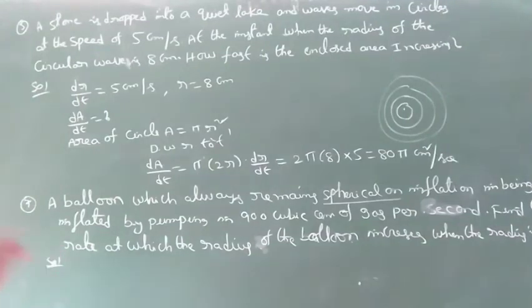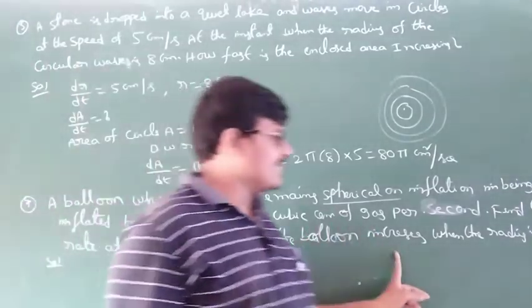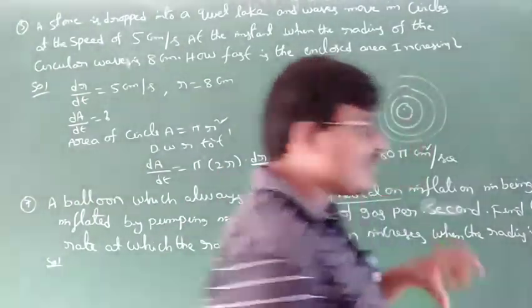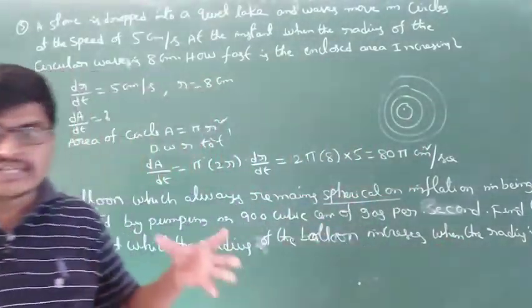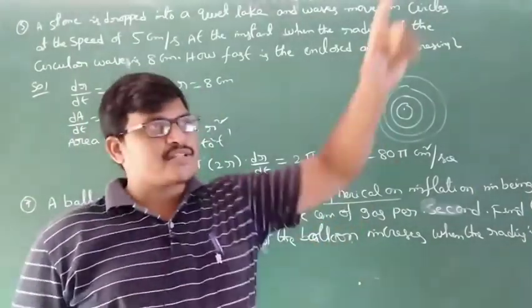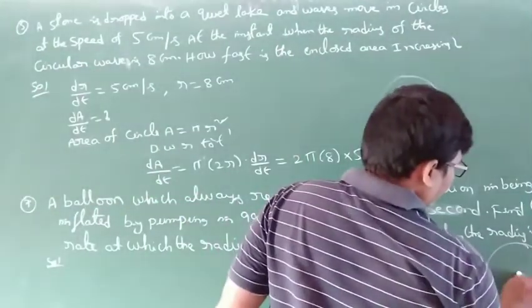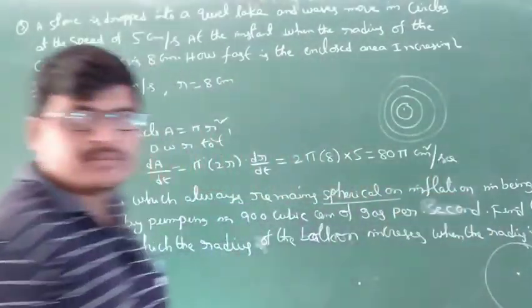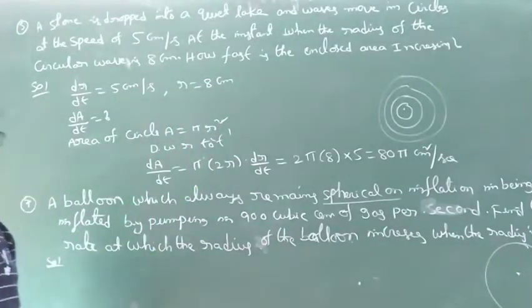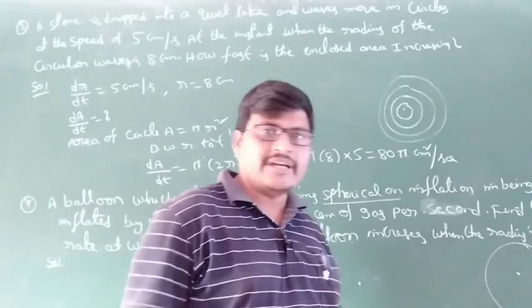Find how fast the radius of the balloon increases. The volume is increasing, and at the same time the radius is also increasing. This is the sphere. The volume increasing rate is given, so what do we have to find?